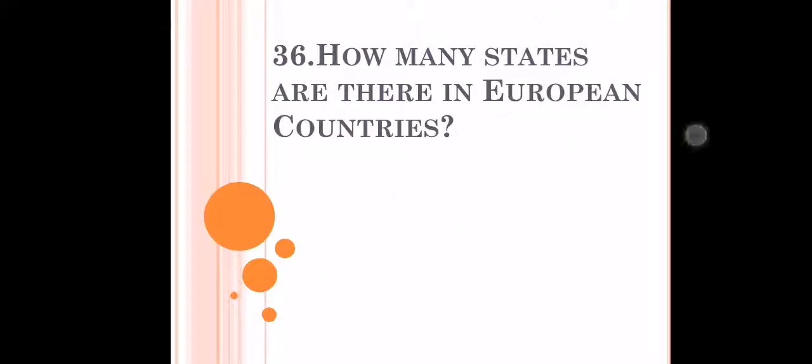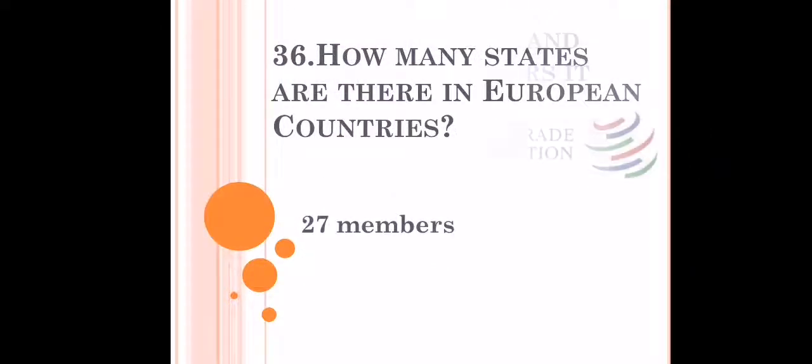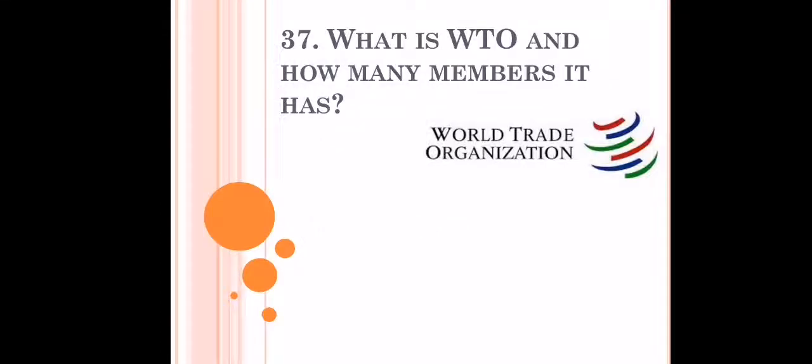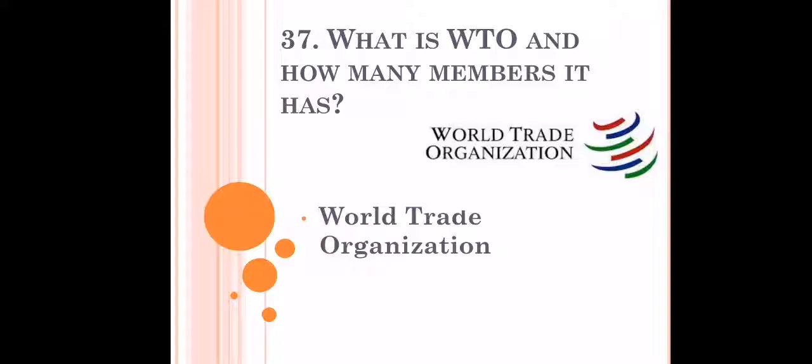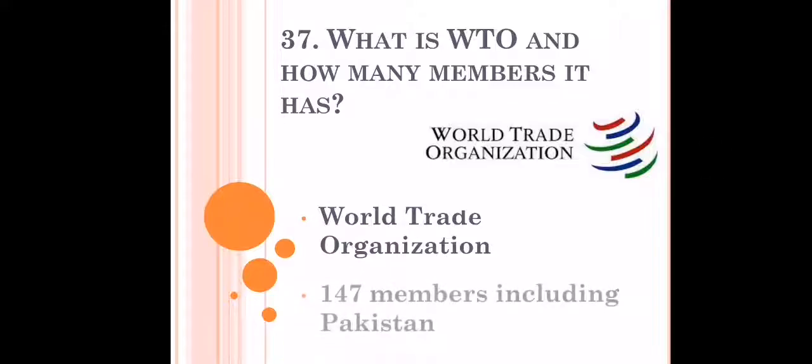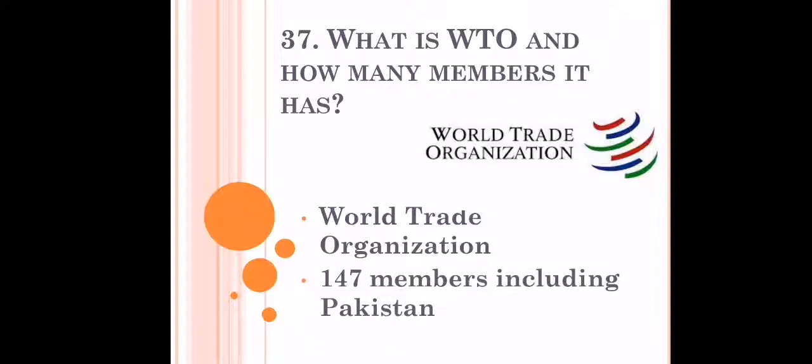How many states are there in European countries? So basically 27 members. What is WTO and how many members does it have? This is basically the World Trade Organization where countries gather for trading purposes, and it has 147 members, which includes Pakistan as well.